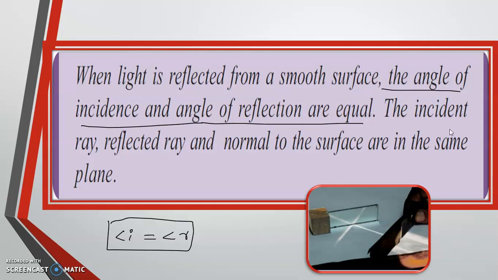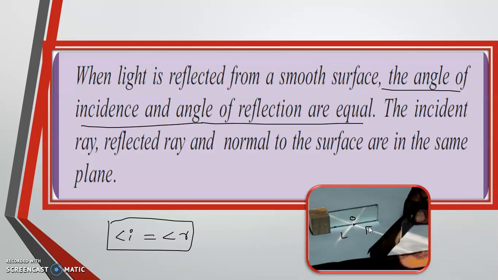Then, the incident ray, reflected ray, and the normal to the surface are in the same plane. What do you mean by that? Here you can see the picture where you have a plane mirror and a beam of light. With the help of a torch light, a beam of light is incident here, and here is the reflected beam. So when you draw the normal, can you say which is the point of incidence? So this is going to be the point of incidence.